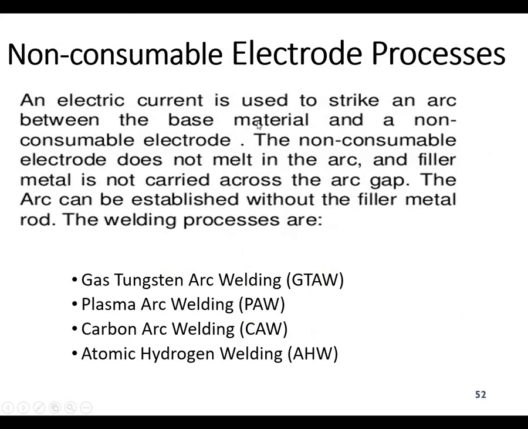Okay, coming to the non-consumable electrode processes. These are the processes in which you use a non-consumable electrode: gas tungsten arc welding, which we also call TIG welding, plasma arc welding, carbon arc welding, and atomic hydrogen welding. These are all four processes. They use a non-consumable type of electrode that creates an arc between the base metal and the electrode. The non-consumable electrode does not melt in the arc, and generally we use a tungsten type of electrode.